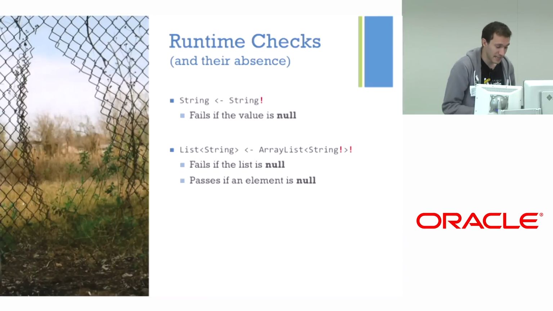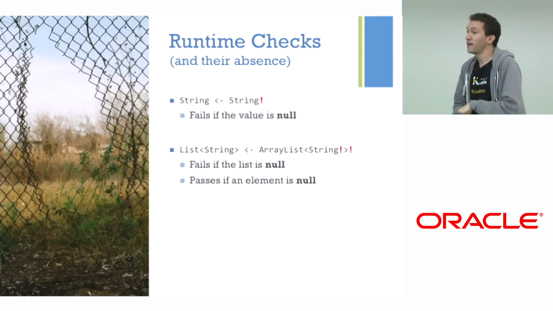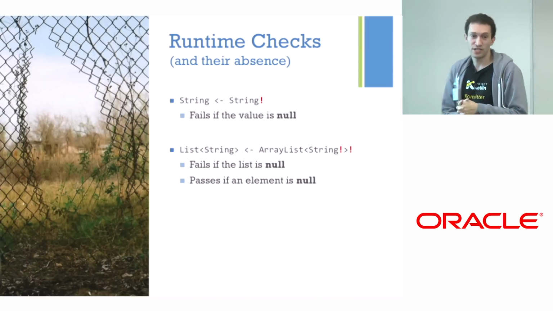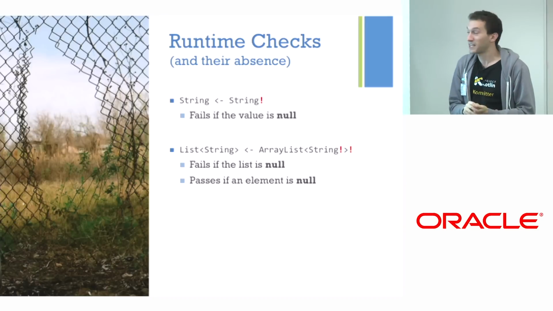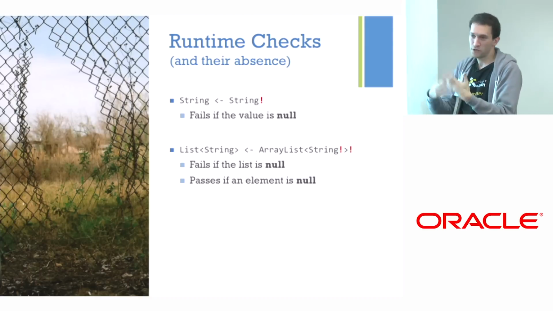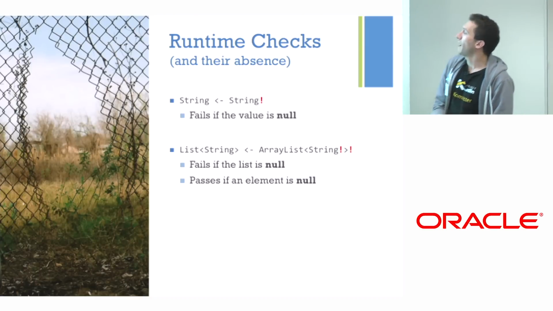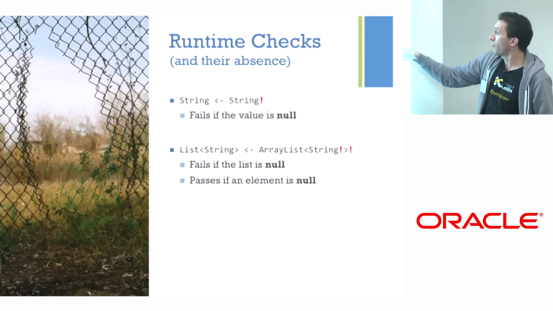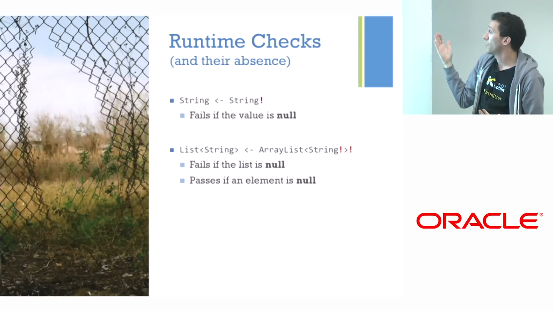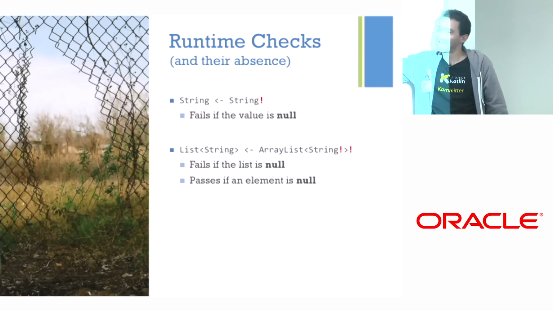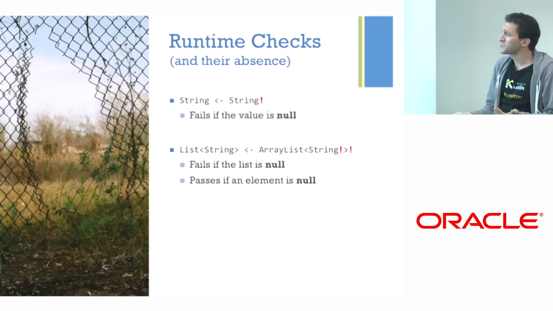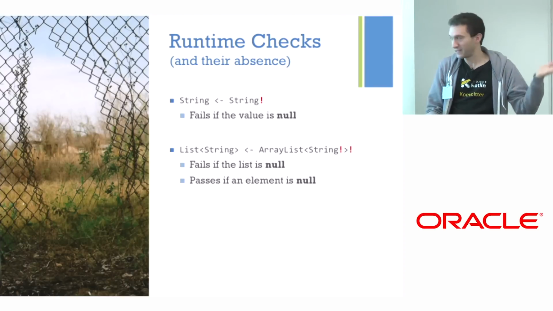OK, so last bit is that I mentioned that we perform some runtime checks. But of course, not all of the necessary checks we can perform. Because with a simple string, it's easy. You assign to a non-null variable. You just check one value. It's OK. But now I have a list. And again, I can't check the list itself, but I can do nothing about its contents. So all I can do is say, it's fine, assign this. And there will be no check on the elements of the list, and it will probably blow up somewhere else.